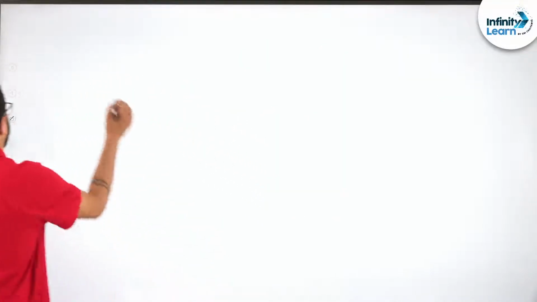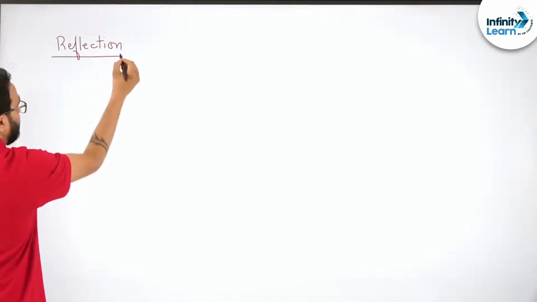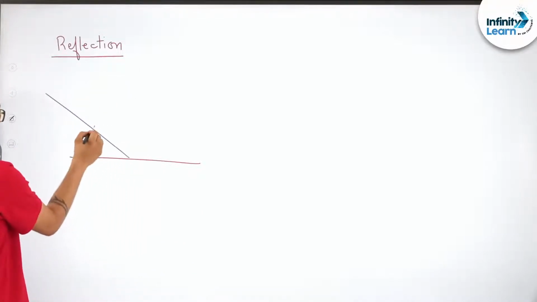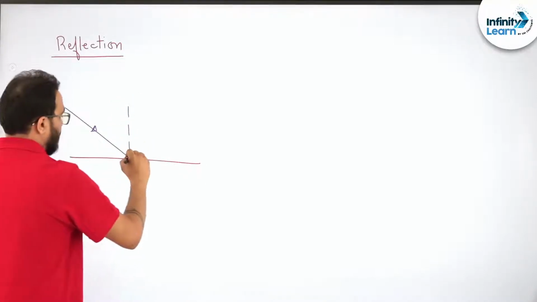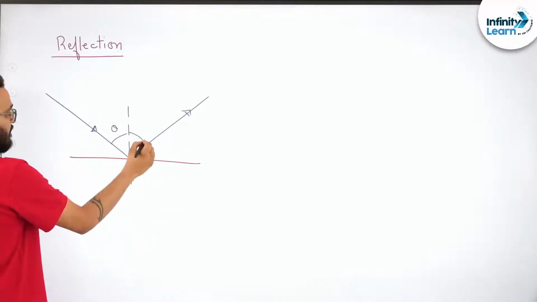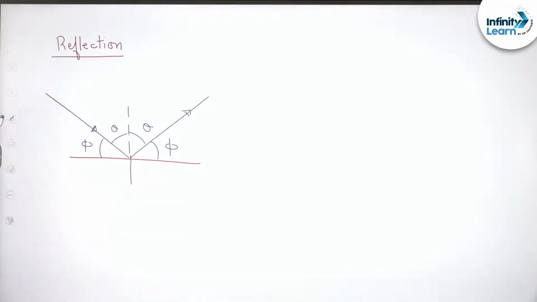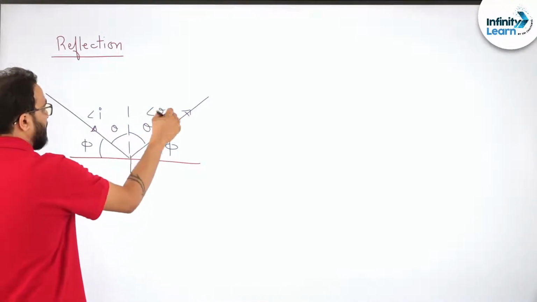Now let's understand reflection. Let's take a surface which is highly reflecting. Light ray comes like this, this is a kind of a vector, this is the normal. We know that it goes back in the same medium, and the angle at which it comes, it goes with the same angle. Can you see that? Either you can say these two angles are the same, theta and theta, or these two angles are the same, phi and phi. Do you understand this thing? Generally we call this angle the angle of incidence and this angle the angle of reflection.